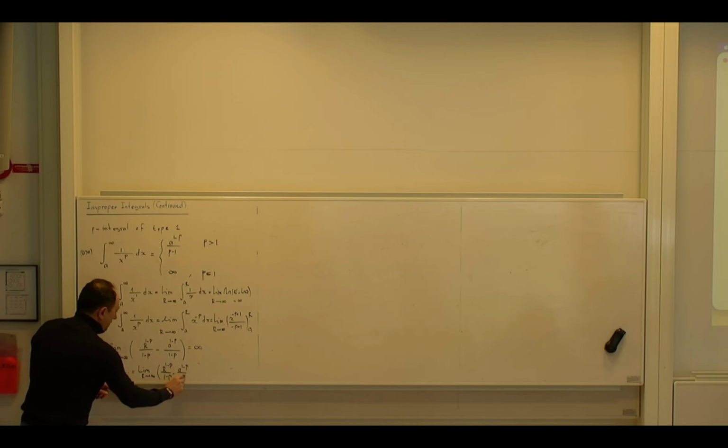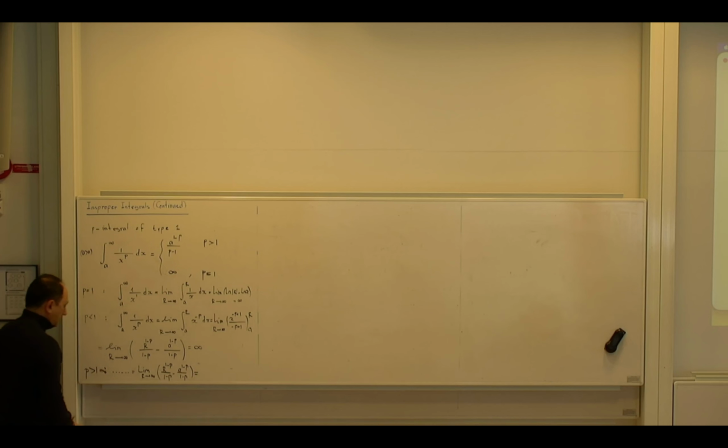Okay, can you tell me what the limit is now? If p is greater than 1, what happens to 1 minus p? It becomes negative. R to a negative power, it means that I can take it down to make it r to a positive power. But r goes to infinity. So this means the limit of the first part vanishes, and this is left for me.